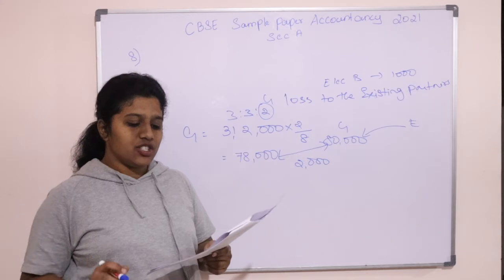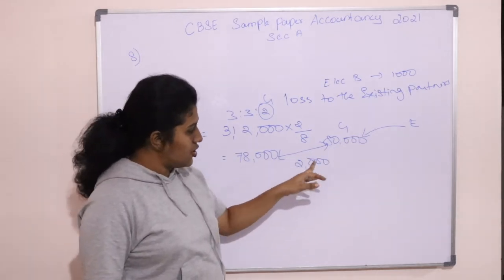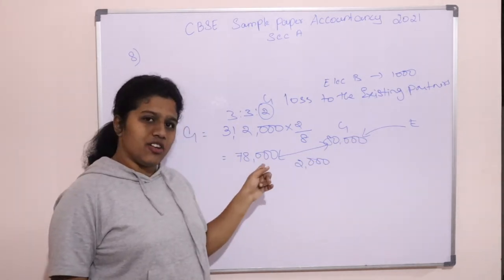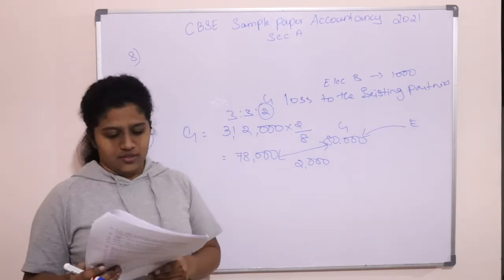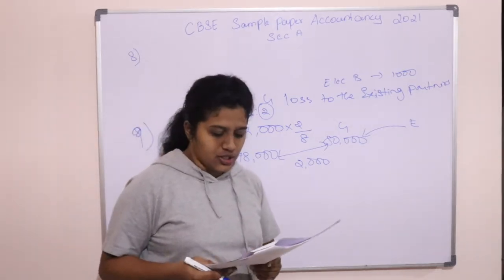Okay, the amount of deficiency to be borne by E. E has to additionally bear 2000, right, for the payment of G. So 2000 is the answer. Okay. So we'll go to the next question.